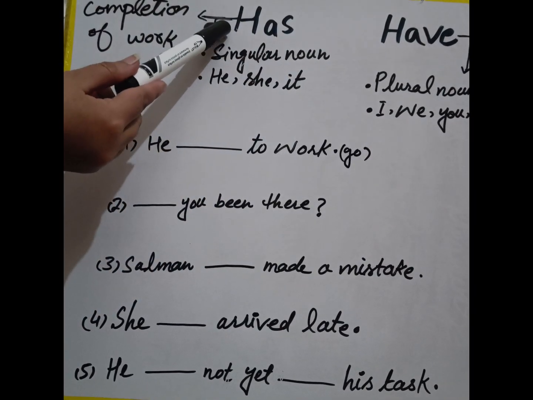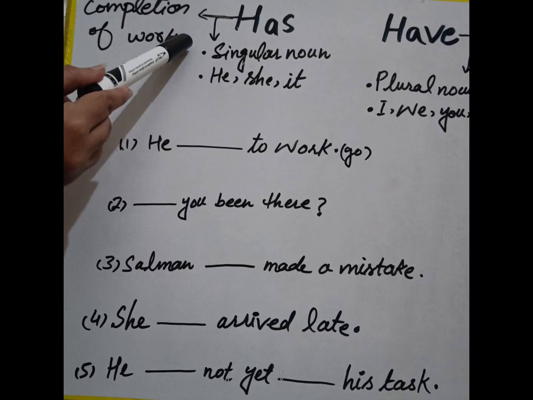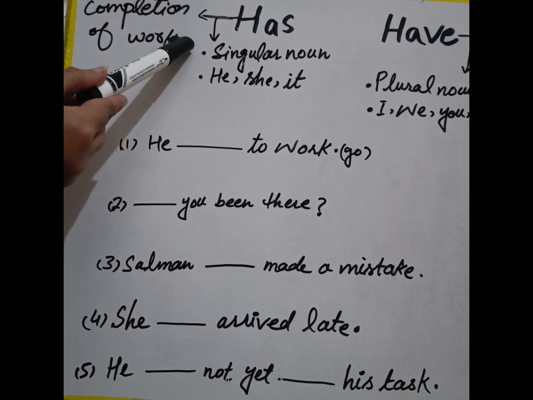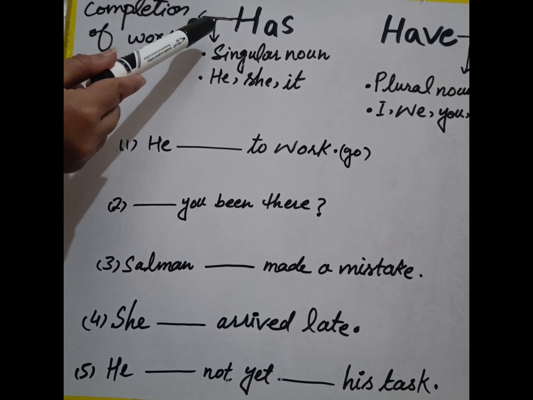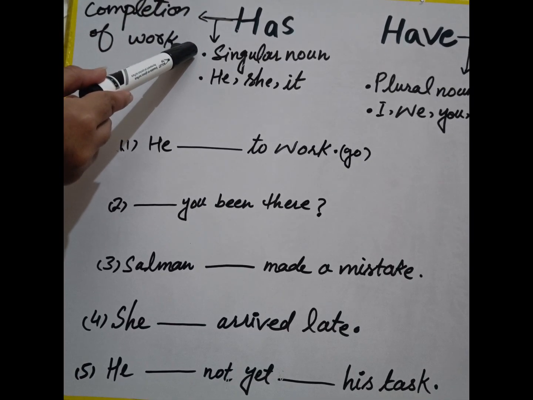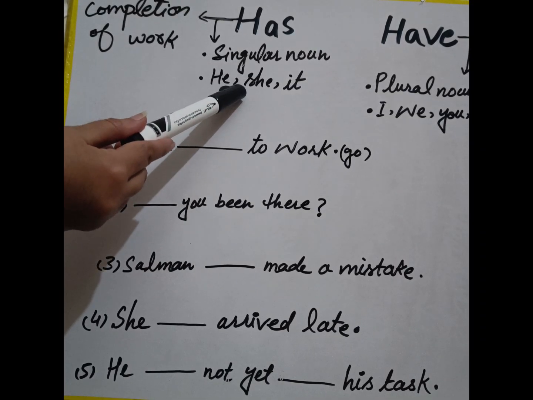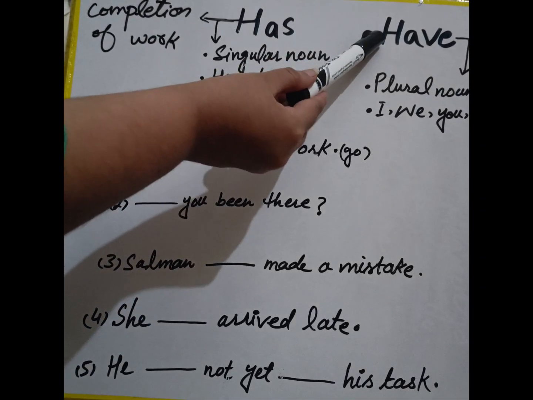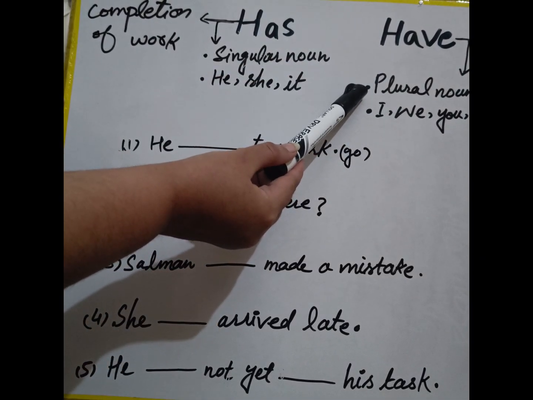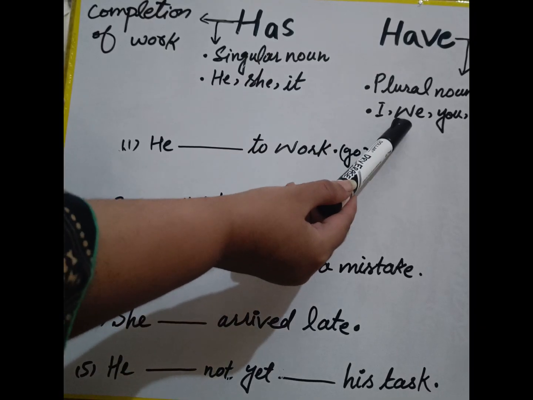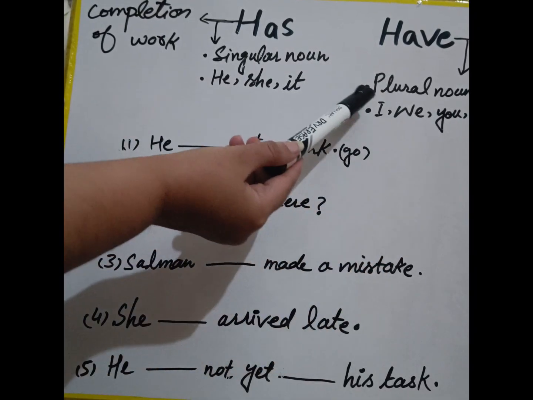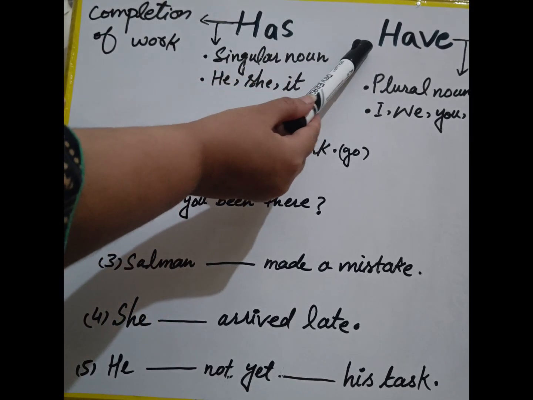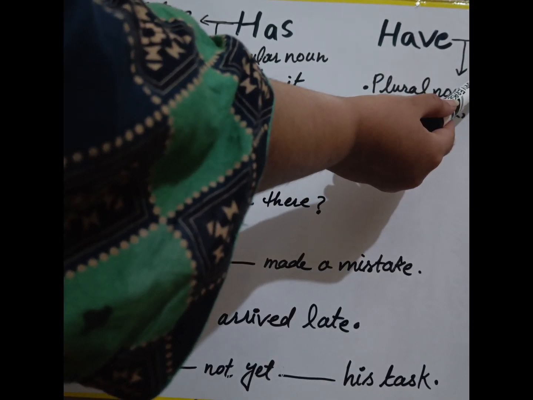First of all, has is being used with singular noun, with the name of a single person, with the name of a single thing, or with the name of a single emotion, or anything that comes in the category of singular noun. So we use has in singular form, and he, she, it. These are the pronouns with which we use has. And if we talk about have, it is being used with plural noun or with the pronouns such as I, we, you, and they. With all these pronouns and the plural noun, we use have. With both has and have, we use third form of the verb, as you can see in the circle.